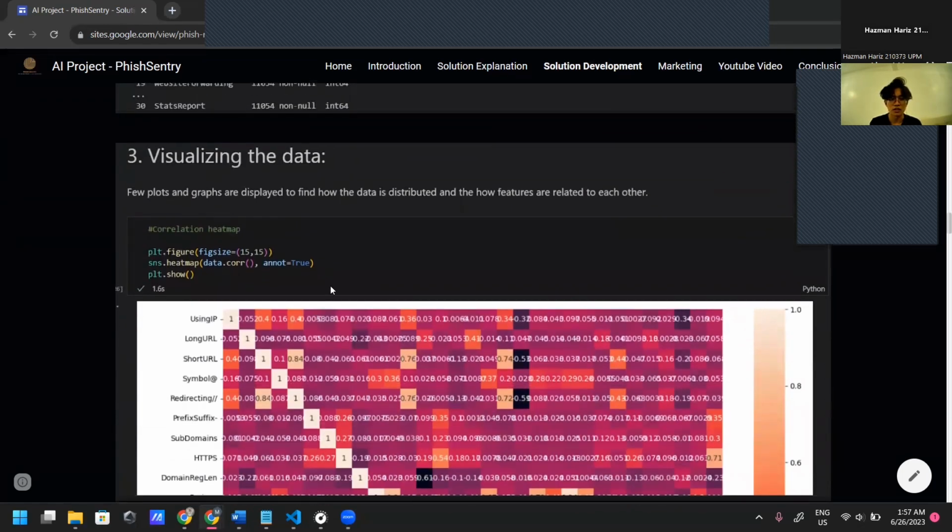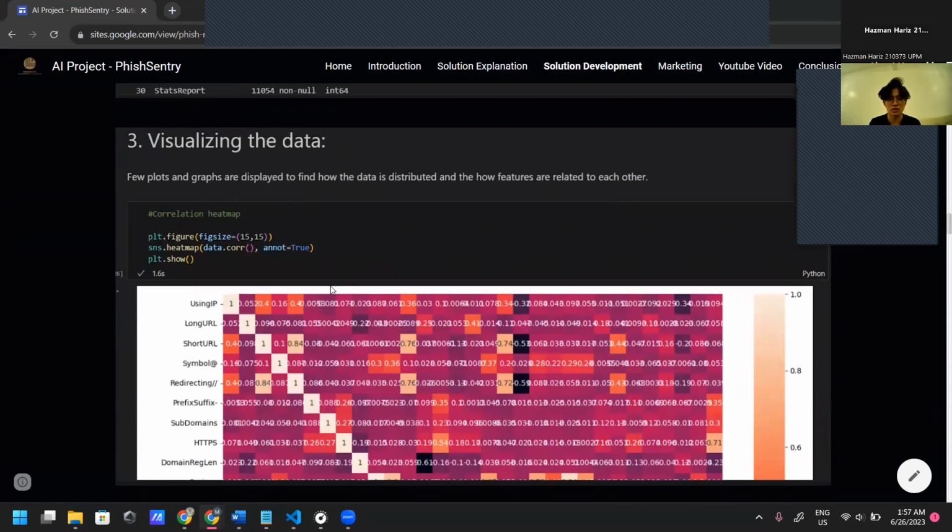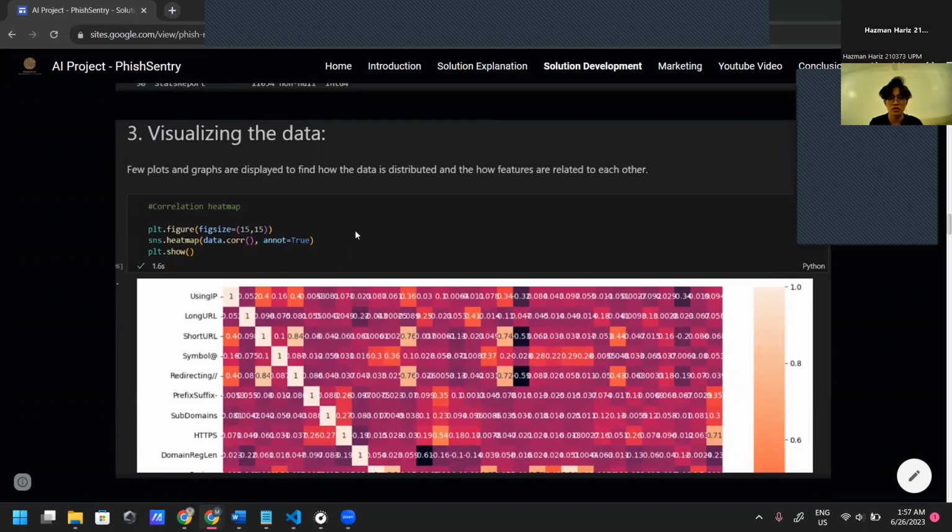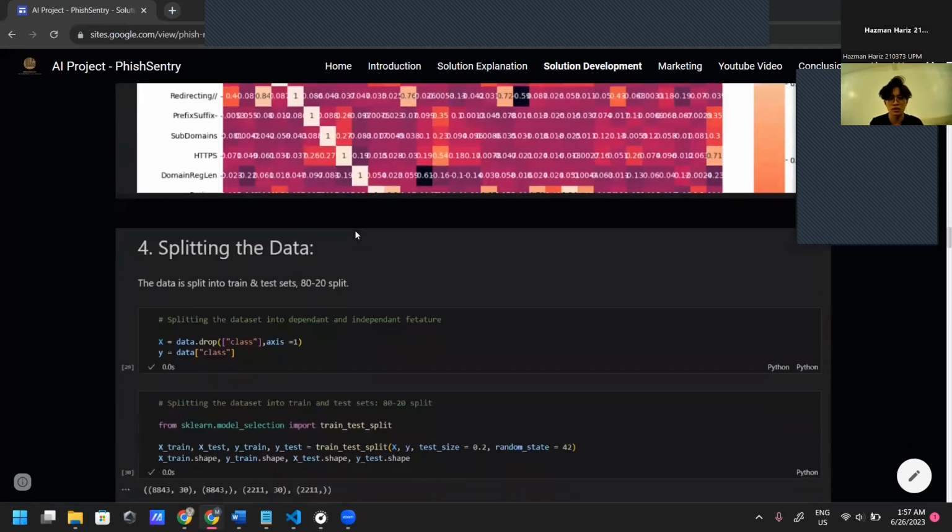Next, we can visualize the data. Visualizing the data is very important as it allows us to better understand the plots and graphs that are displayed in order to find how the data is distributed and how the features are related to each other.